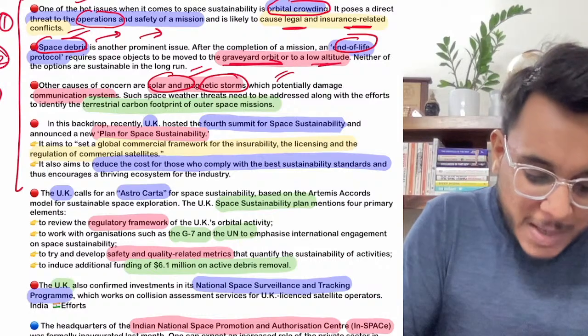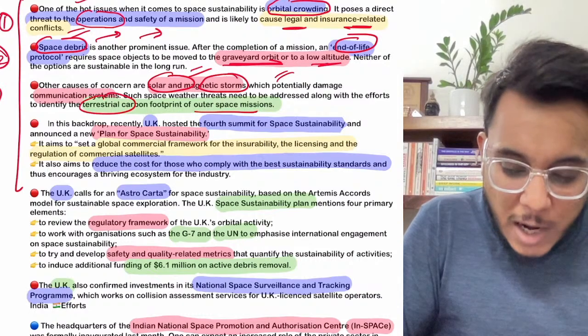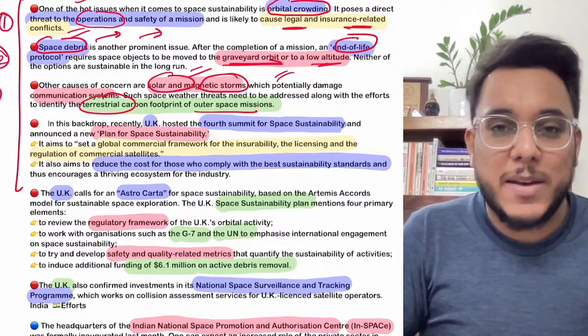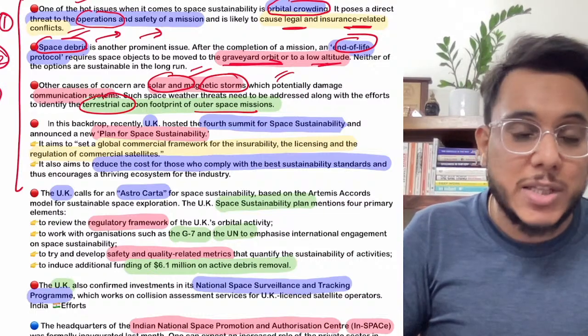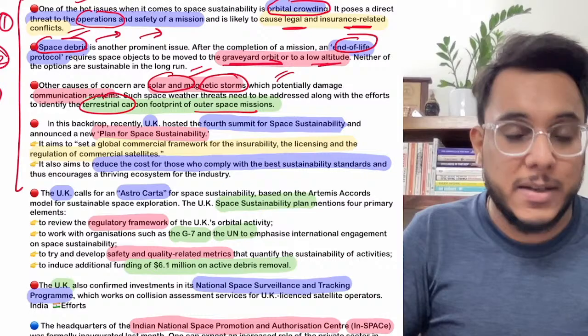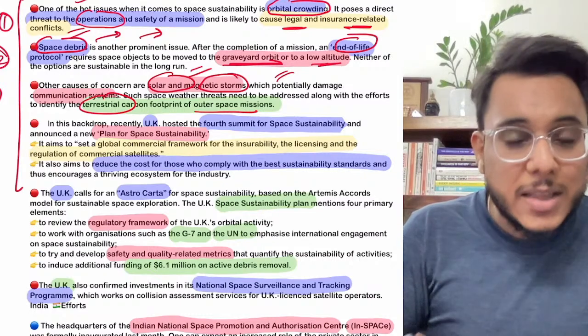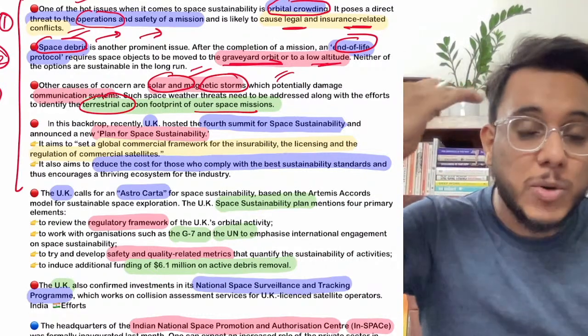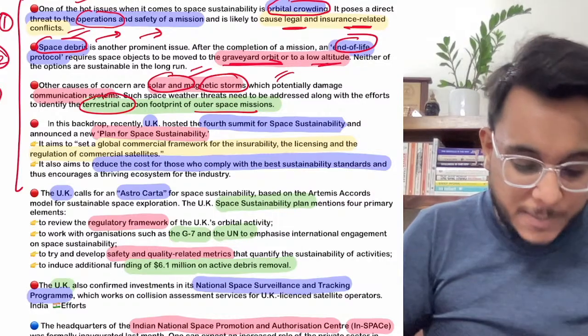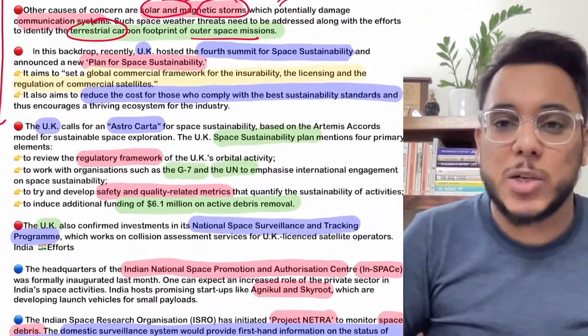And then guys, the next is terrestrial carbon footprint of the outer space mission. Obviously we are manufacturing satellites, we are launching the rockets, it is leading to carbon footprint. So the carbon footprint of Earth is increasing as the outer space is becoming more crowded. Fine. So these are all the issues in the outer space.